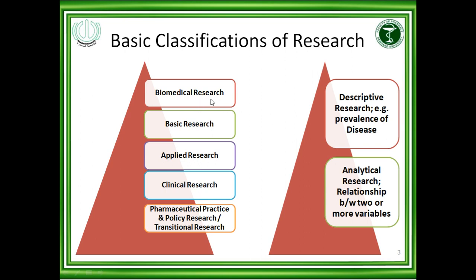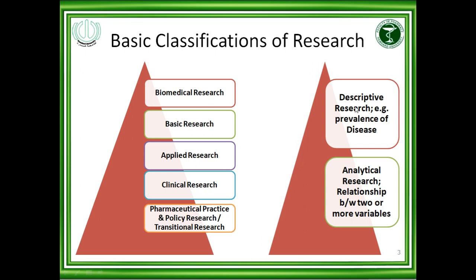In biomedical research, you may find basic research on physiology, anatomy, and then basic research on pharmacology, pathology, applied research. Then we will go for clinical pharmacy, meaning drug application or therapeutics, then clinical practice guidelines, and then the practice, how to practice these, and translational research, that is how you can transform all these data into practice.